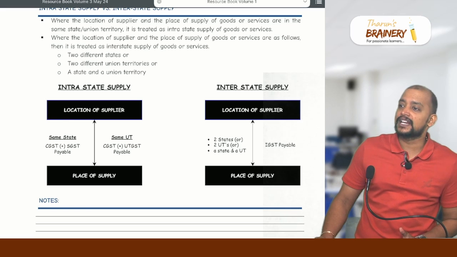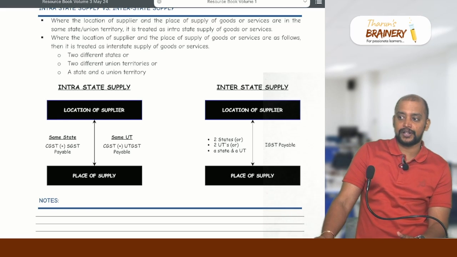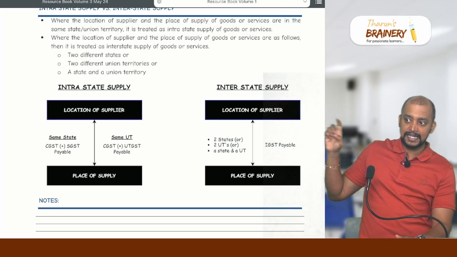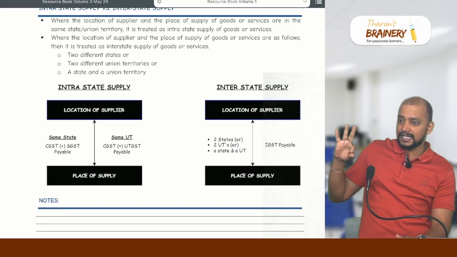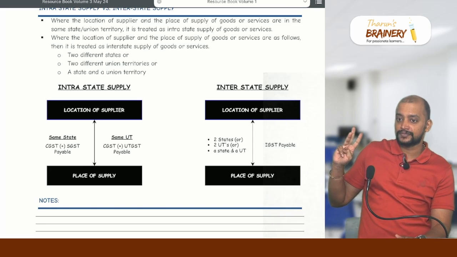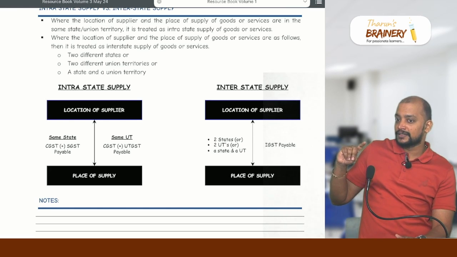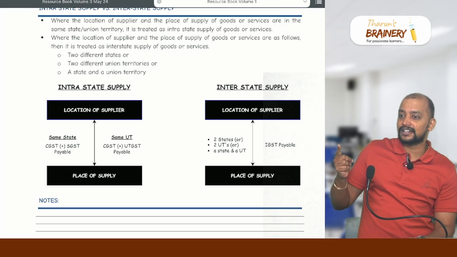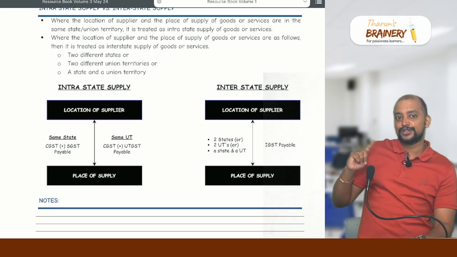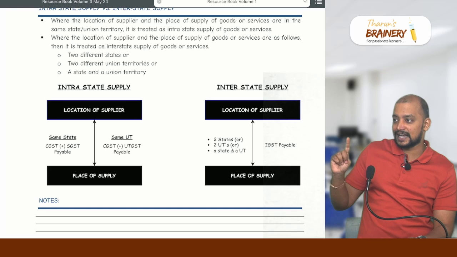So what are the various types of GSTs that we have come across? Total 4: CGST, SGST, UTGST, IGST. CGST levied by? SGST levied by? UTGST levied by? Central government. Union territories are under the control of central government. So UTGST is levied by central government.